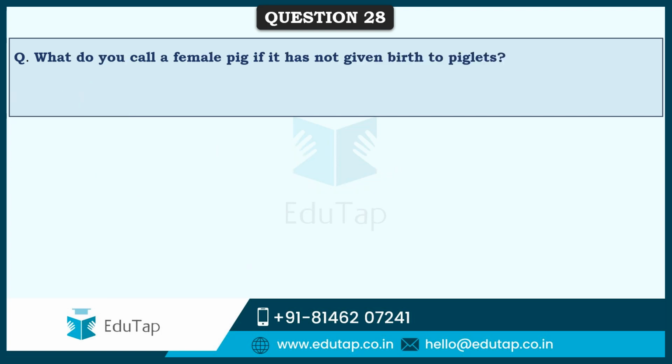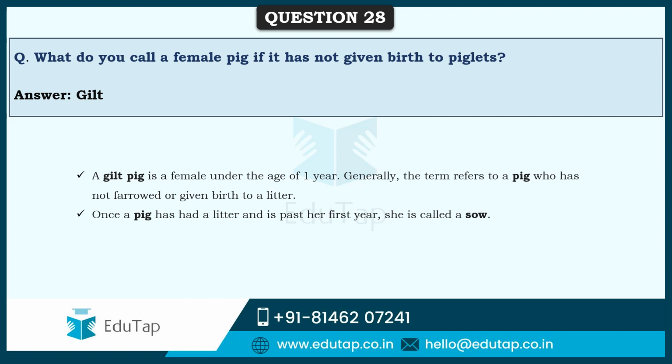So friends, next question is what do you call a female pig if it has not given birth to piglets? And this is called a gilt. And what is a sow? See, a gilt is a female pig under the age of 1 year, and generally it refers to a pig who has not farrowed or given birth to a litter, the babies or the piglets. Once a pig has had a litter and is past her first year of age, then it's called a sow.